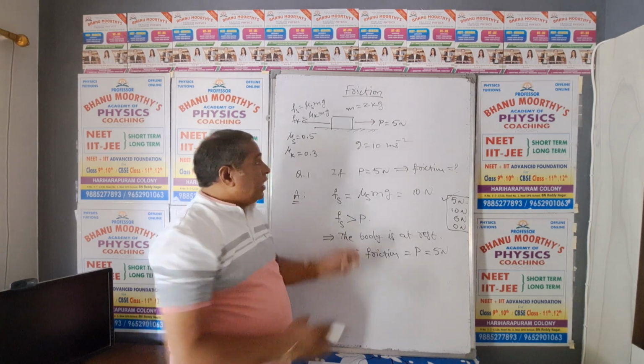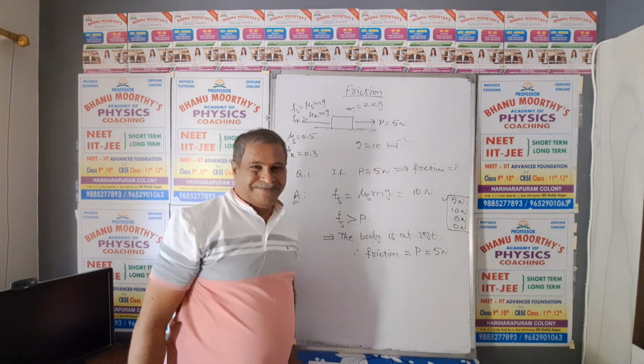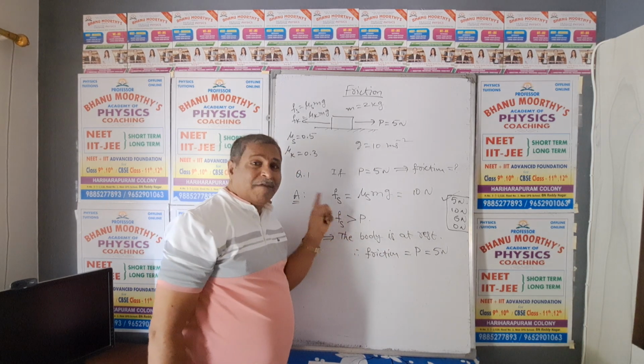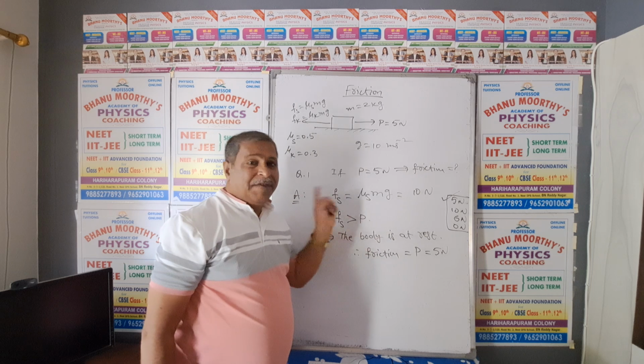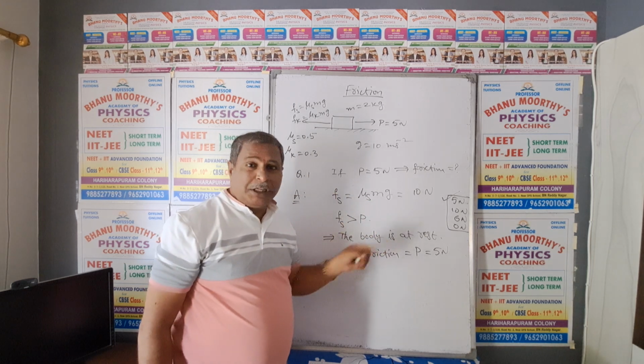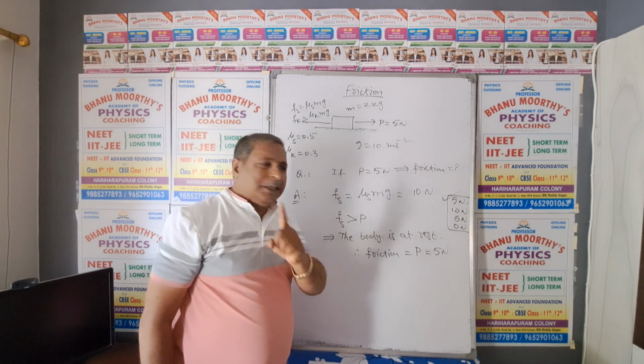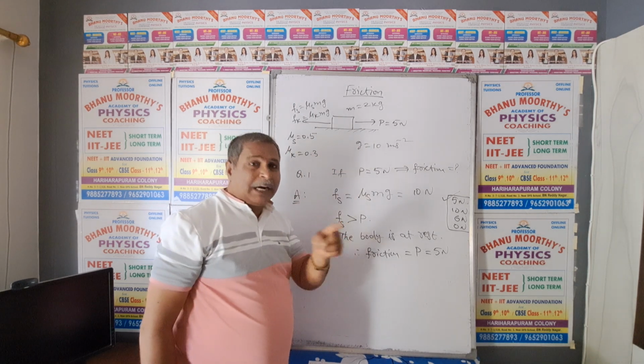So by giving all these values, they will ask to simply find the frictional force. For your confirmation test, first you have to find out Fs. If the Fs value is greater than the pulling force, the body remains at rest, in equilibrium position. Under equilibrium condition, forces will be balanced. That point you should know.